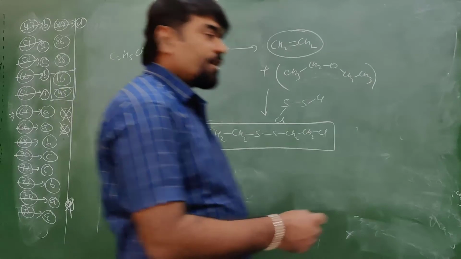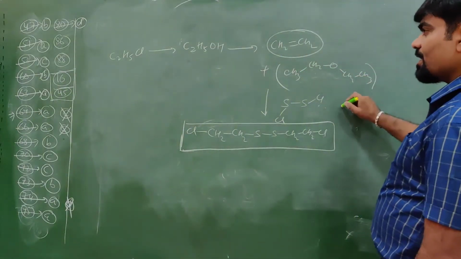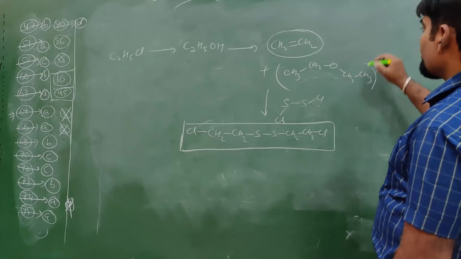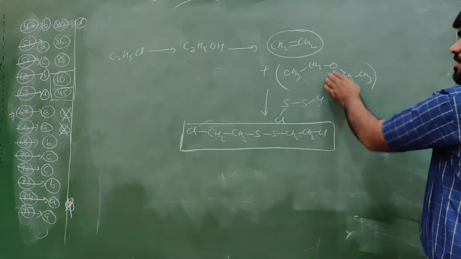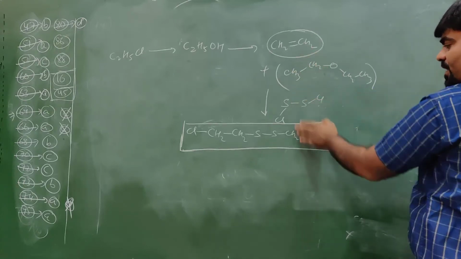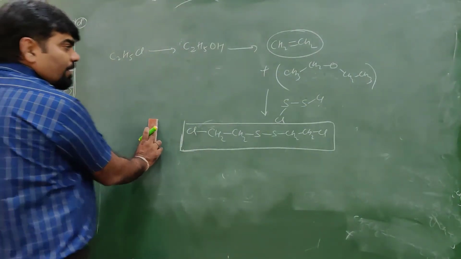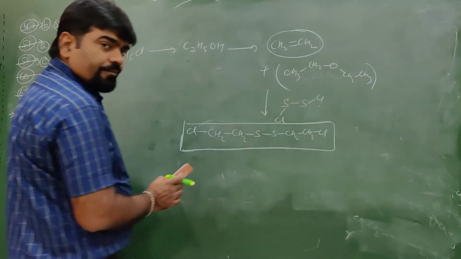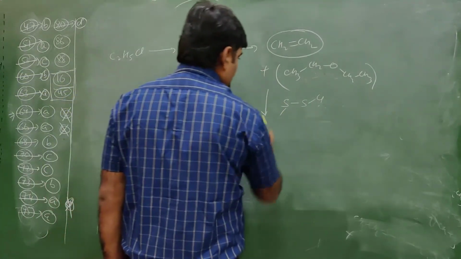Another molecule, if this will react with them, they will form again sulfur containing compound, monothio compound. However, this reacts with this and this is the product which is being formed. So let's rub this one and then we'll do the reaction between them.